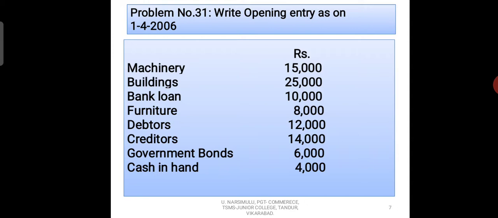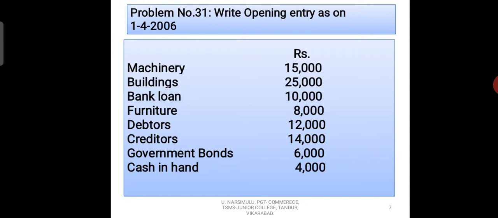So machinery, is it asset or liability? Yes, it is asset. Write A before 15,000 for understanding point of view. And buildings, is it asset or liability? Yes, it is asset. And come to the next item, that is bank loan. So bank loan or loan from others can always be treated as a liability. Bank loan is a liability.